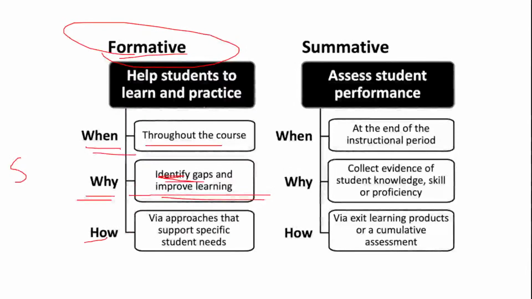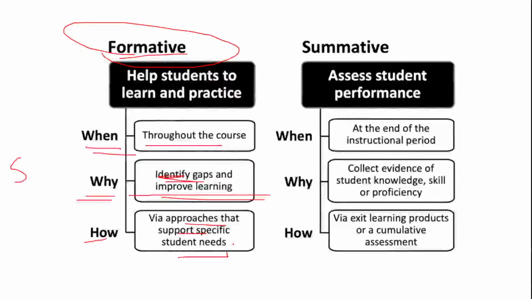And how do you do this? Through approaches that support specific needs of the students, based on various approaches which will support the student's specific needs. This happens in formative assessment, which is considered throughout the course. It not only helps to identify the gap but also helps to improve the learning.